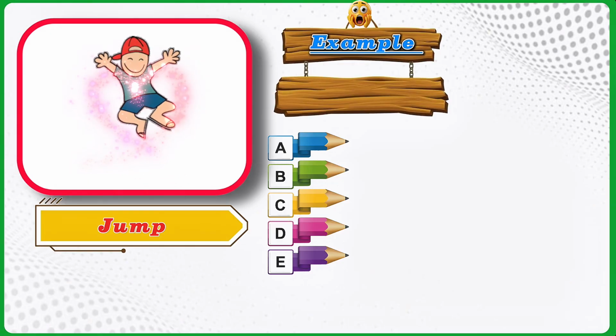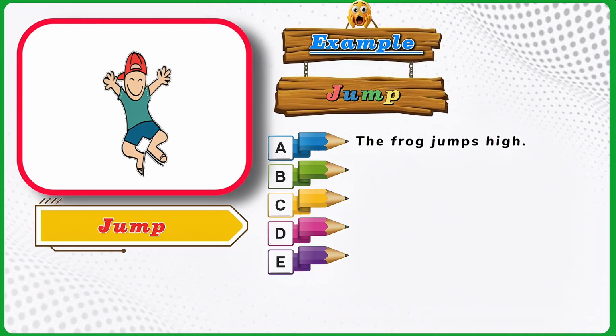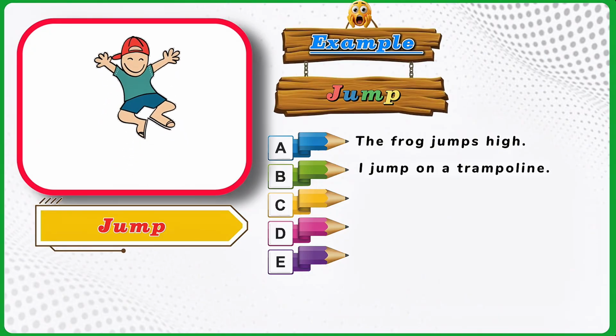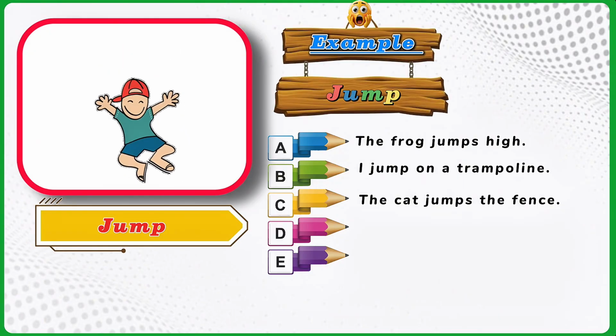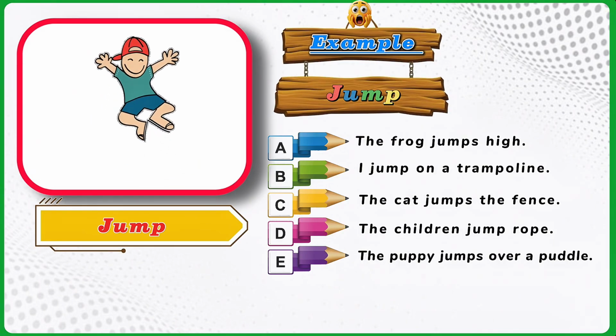Jump. Example. Jump. The frog jumps high. I jump on a trampoline. The cat jumps the fence. The children jump rope. The puppy jumps over a puddle.